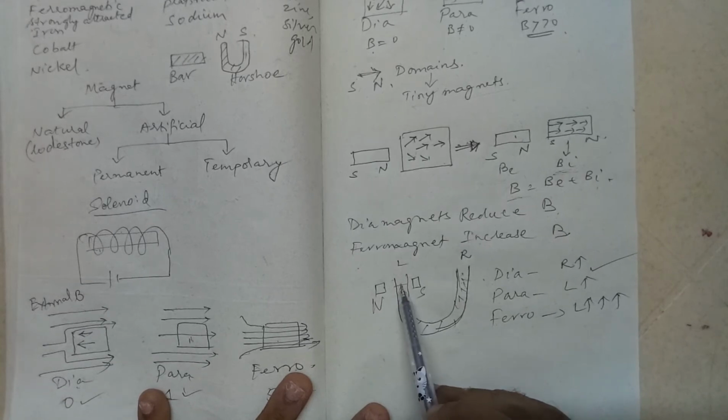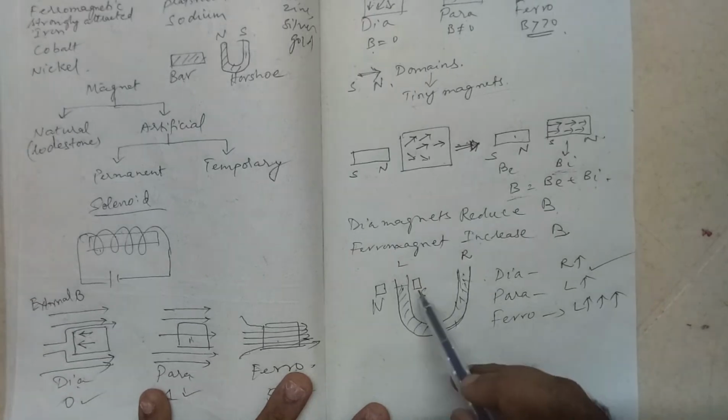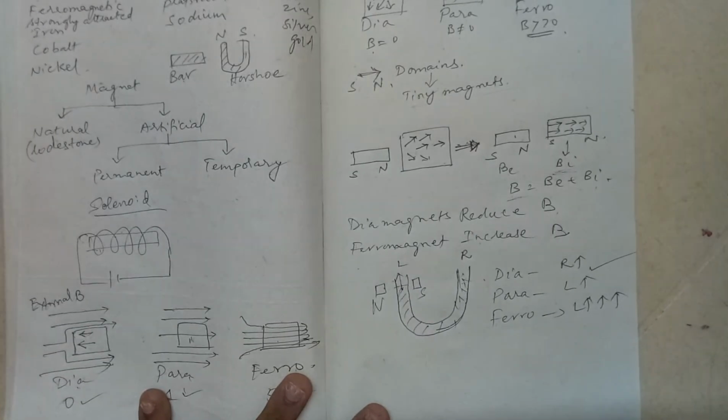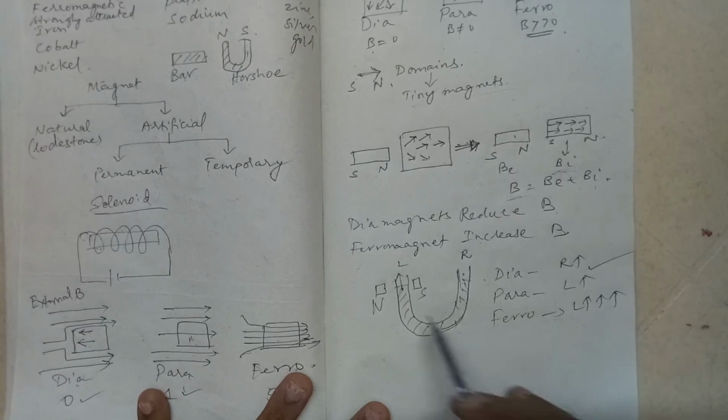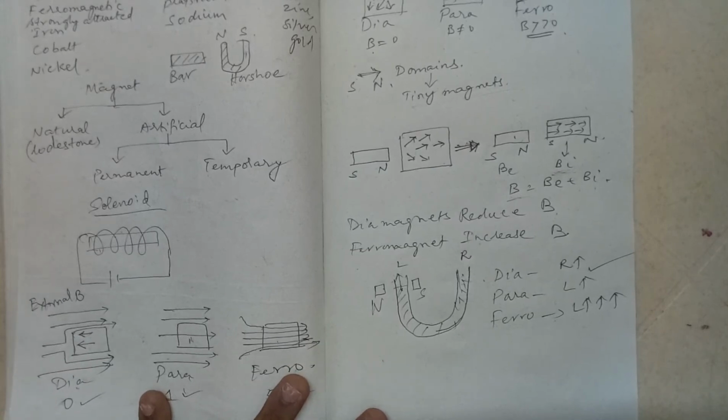Whereas when you bring a paramagnet, it slightly attracts the paramagnetic solution, and the height in the left limb increases. Whereas in a ferromagnet, it increases by a tremendous amount. This is also a difference in behavior pattern that is observed physically.